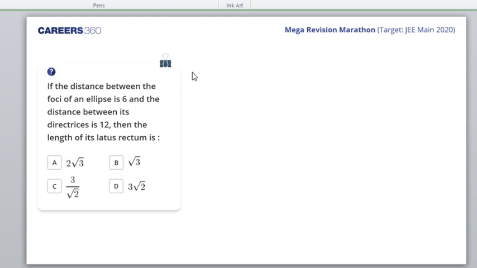Length of the latus rectum. We should begin by what is being asked. So latus rectum length is 2b square by a. Am I right or wrong? Tell me. This is what we want to find. Distance between the foci of the ellipse: the foci are minus ae, 0 and ae, 0, so the distance between the foci would be 2ae. That is 6, and this would give me ae is equal to 3.